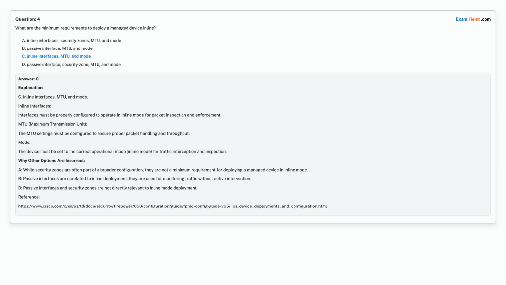Correct answer is option C. Inline interfaces, MTU, and mode.